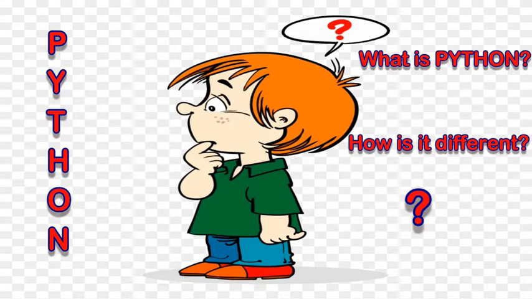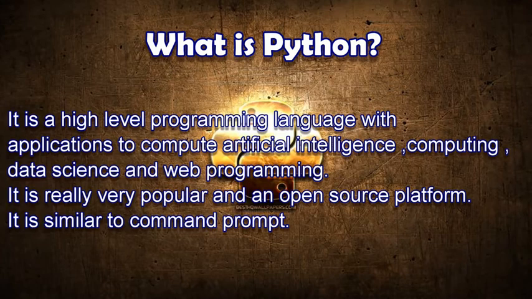Python is also a high level programming language, but it works with applications so that we can handle data very simply, do some web programming, work on data science, or work on artificial intelligence. Python is a high level programming language which provides us an open source platform through which we can build various types of applications, maybe web applications, gaming, computer applications, image processing, networking, artificial intelligence. All these things can be performed with the help of Python.